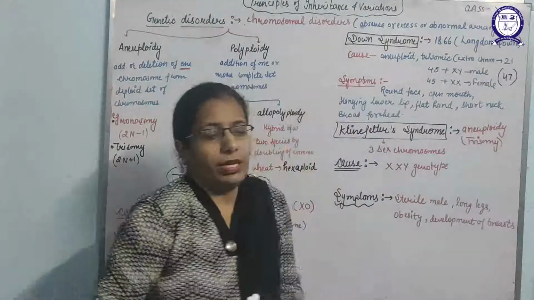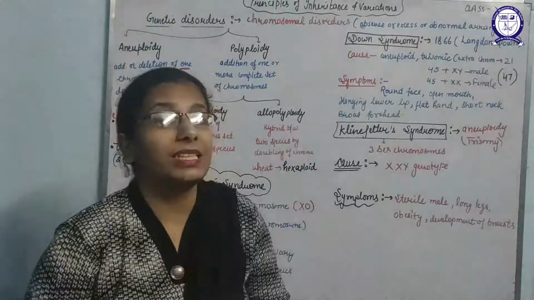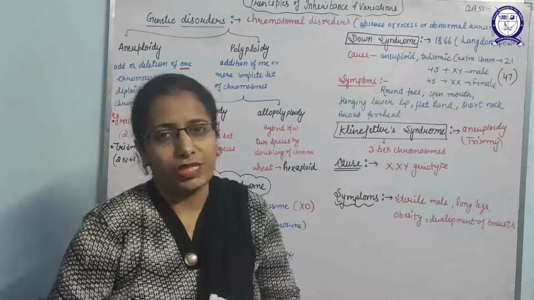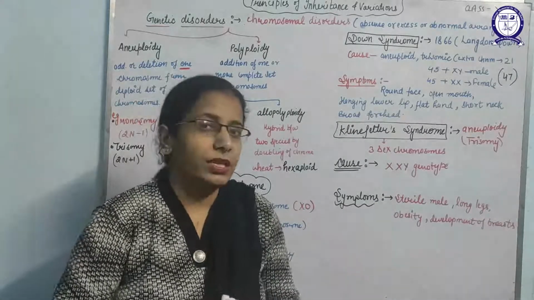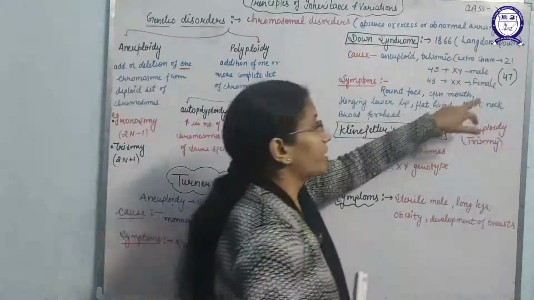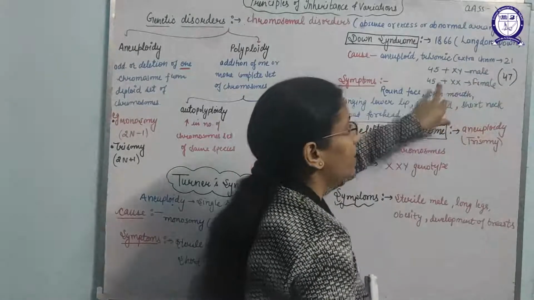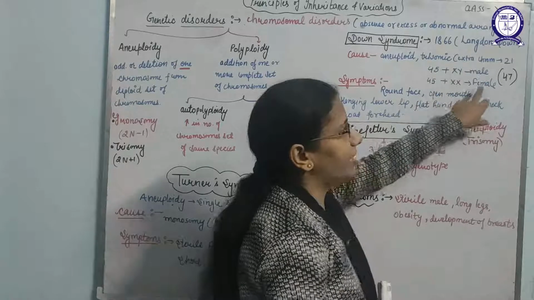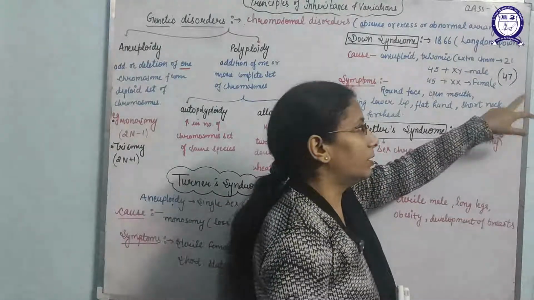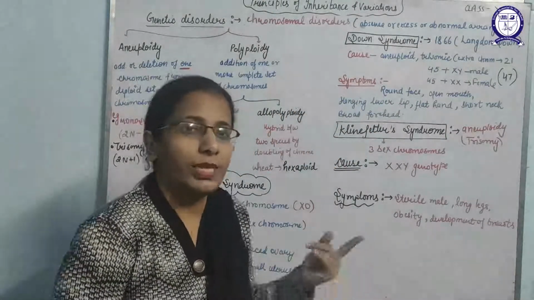If we take the example of human beings, humans normally have 46 chromosomes, but if chromosome number 21 is doubled, then instead of 46, the person will have 47 chromosomes. If male, then 45 plus XY, and 45 plus XX will be the female. So the total chromosomes in that human will be 47, because one extra chromosome is added.